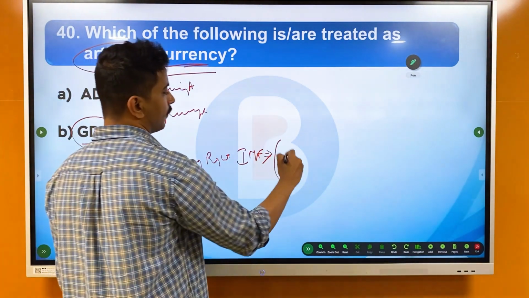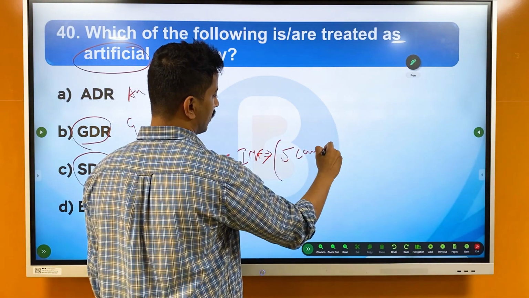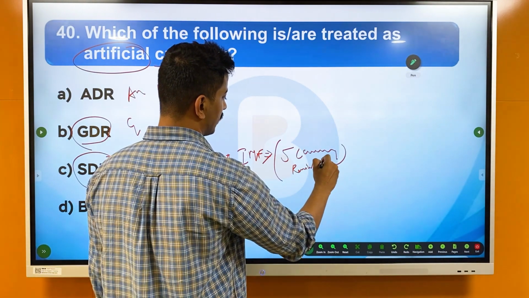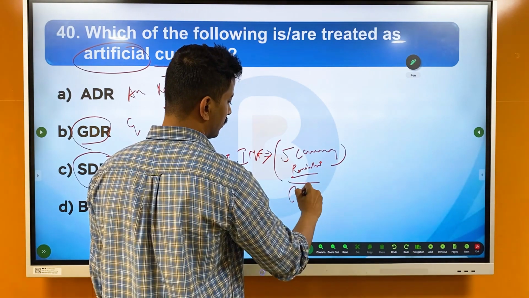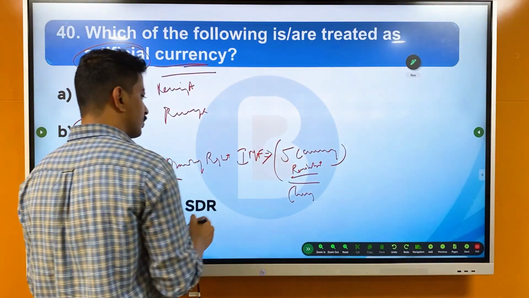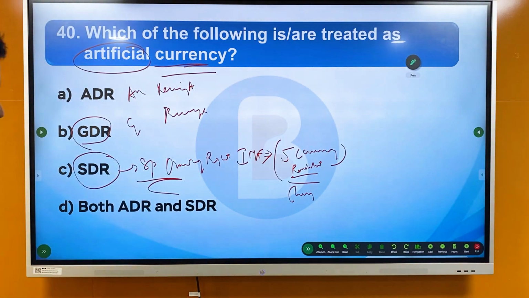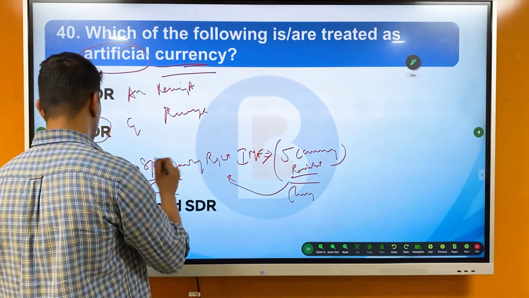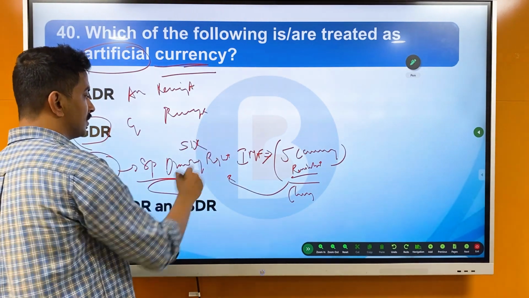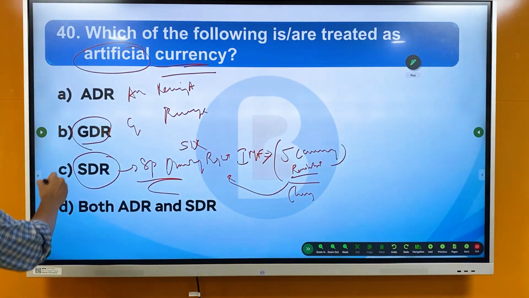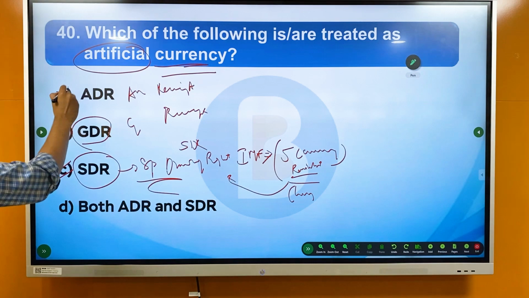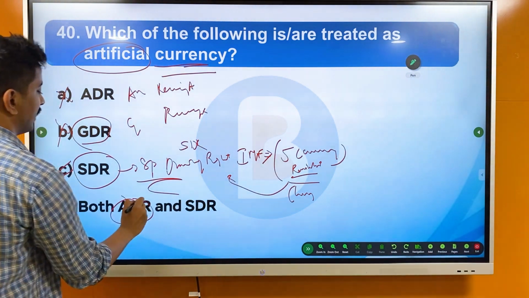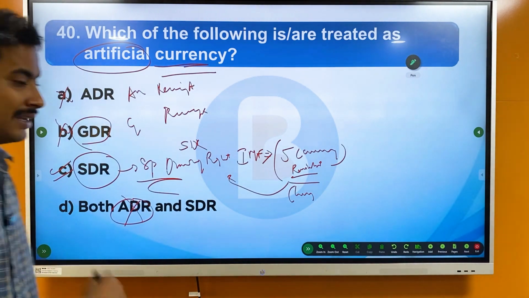It's a collection of 5 currencies. I think even the yuan, the renminbi of China, is included now. So, based on the weightage of all these currencies, they come up with a value called SDR. So this is the artificial currency. You eliminate this, and it's saying both ADR and SDR. We know that ADR is not there. So the answer was SDR.